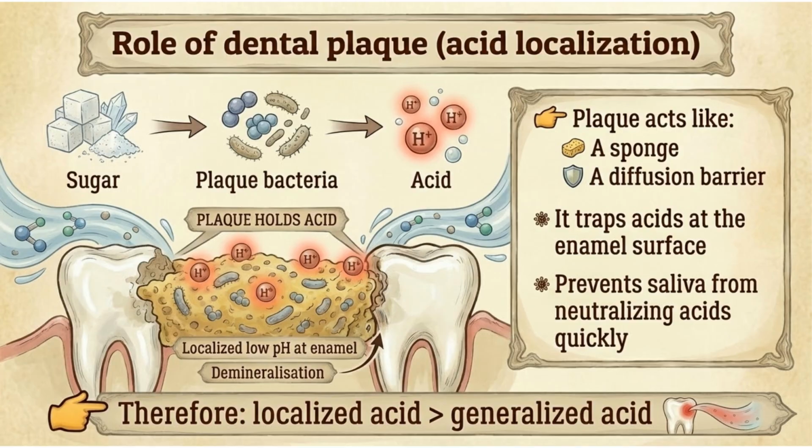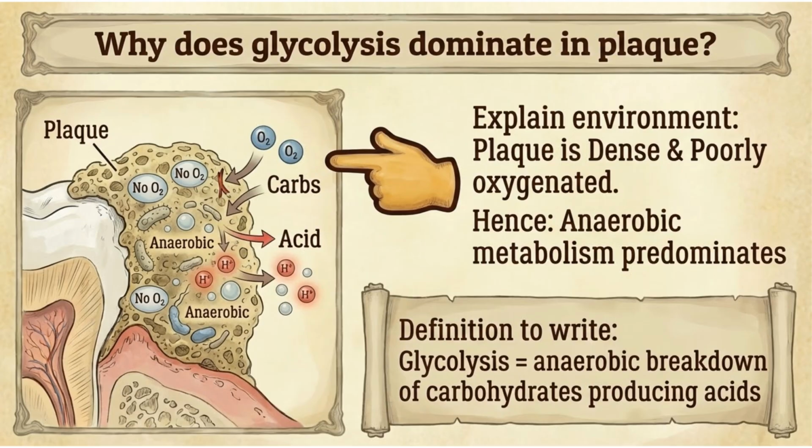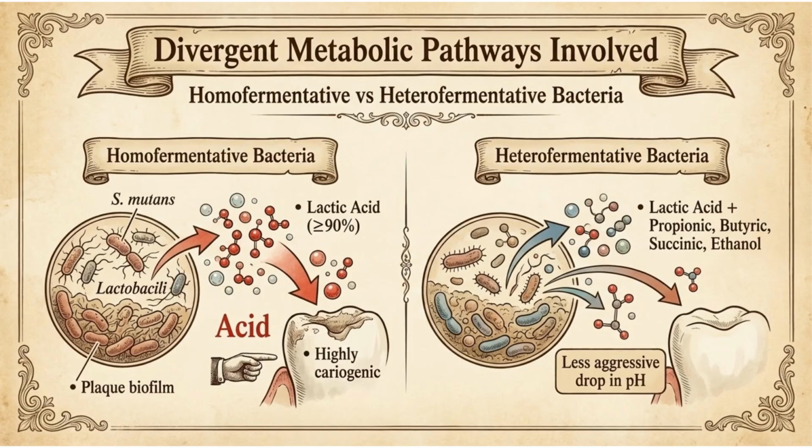Dental plaque acts like a sponge and diffusion barrier, trapping acids on enamel and blocking saliva, so localized acid causes caries, not generalized acid. Simple sugars ferment fast, enter bacteria easily, and cause a sharp pH drop. Why does glycolysis dominate in plaque? Plaque is dense and low in oxygen, so bacteria use anaerobic glycolysis, breaking sugars into acids. Cooked starch breaks down easily, while raw starch ferments slowly.